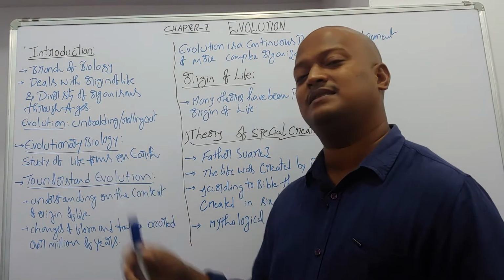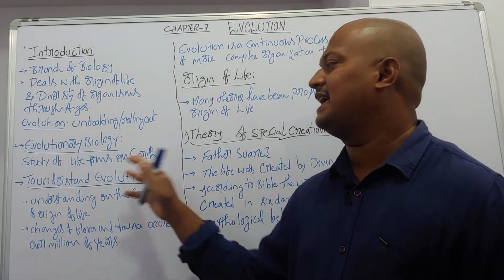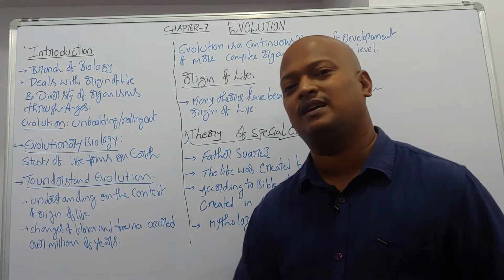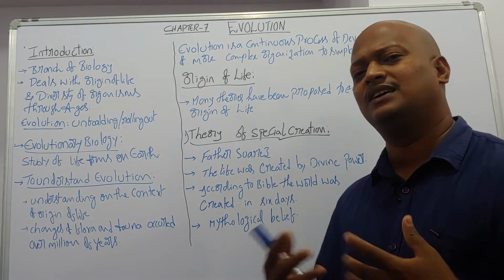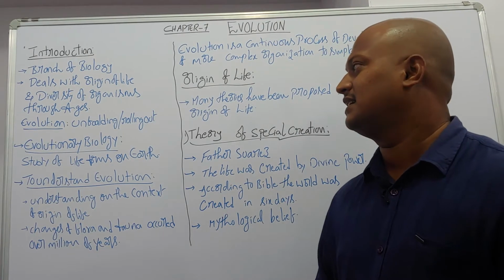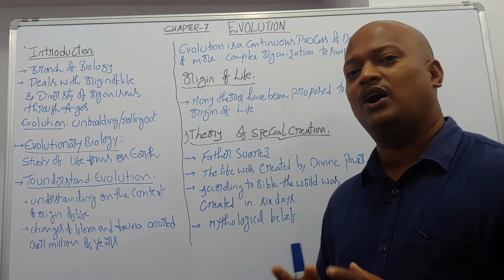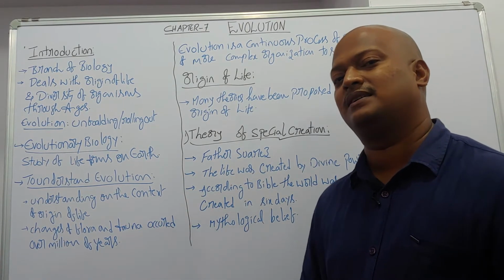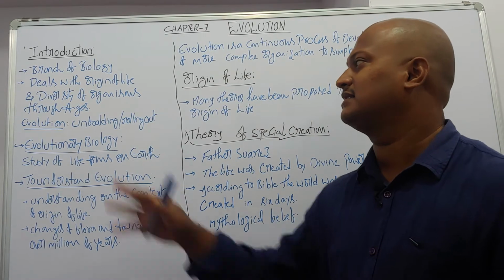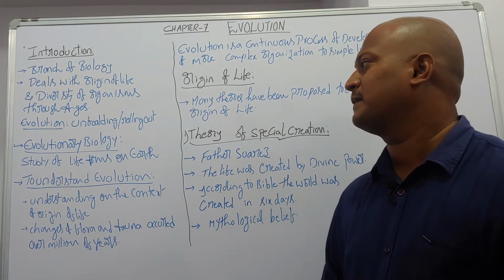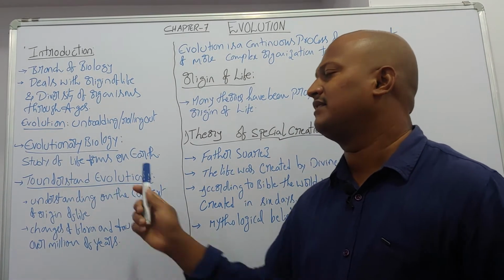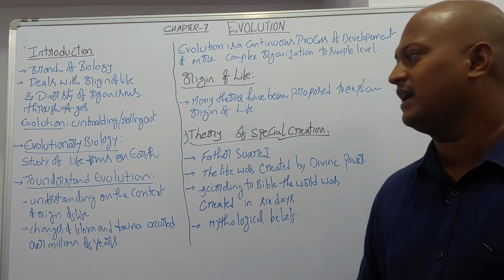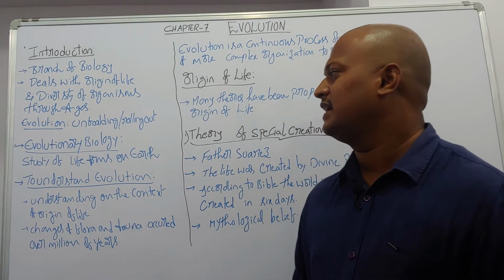How life originated on the earth, and how the diversity of organisms developed through ages over the period of time, and the study of life forms on the earth is evolutionary biology. Okay, right.